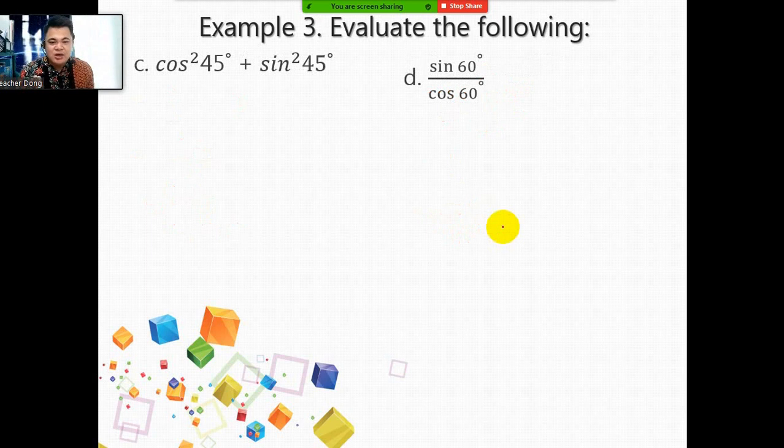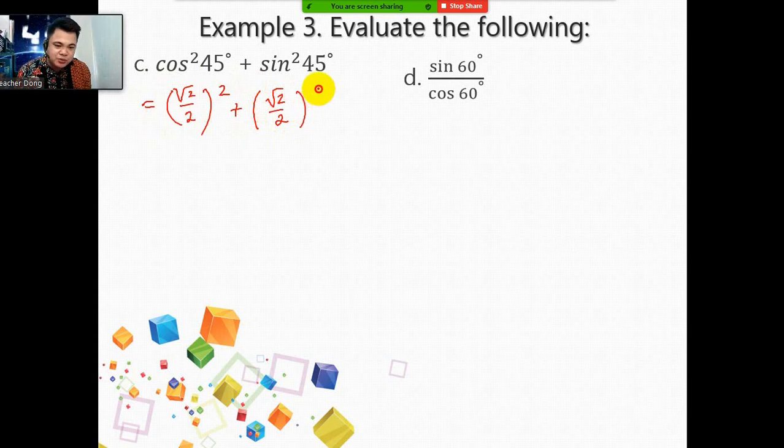Letter C. Cosine square 45 degrees plus sine square 45 degrees. So if that's the case, we're going to add. Don't be confused, this is not difficult. Cosine square 45 degrees, first get cosine 45 degrees. In the table, cosine 45 degrees is square root of 2 over 2. Just put the square outside the parenthesis. Plus, sine 45 degrees is also square root of 2 over 2, squared.